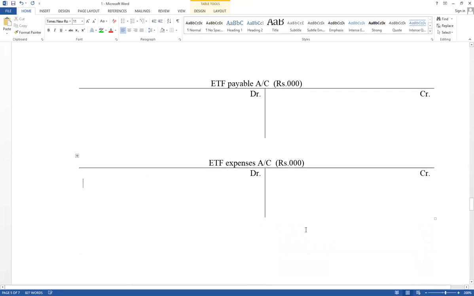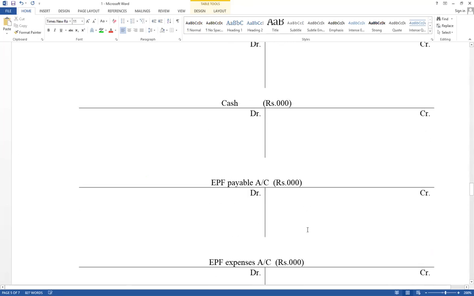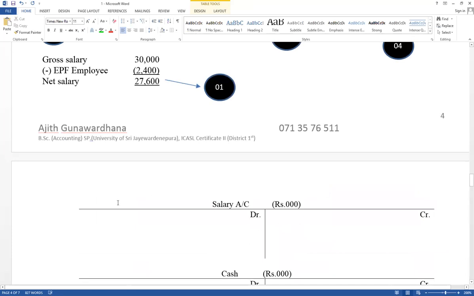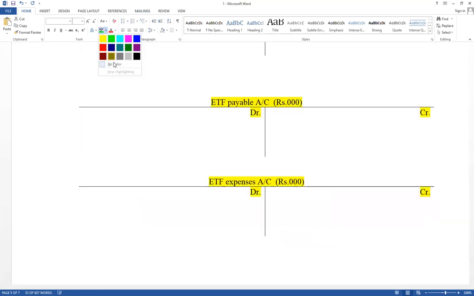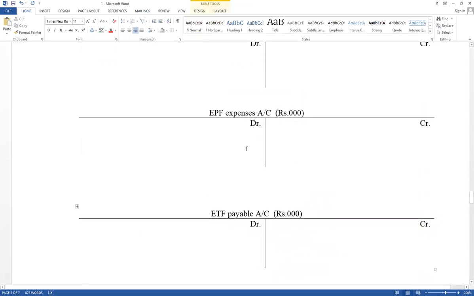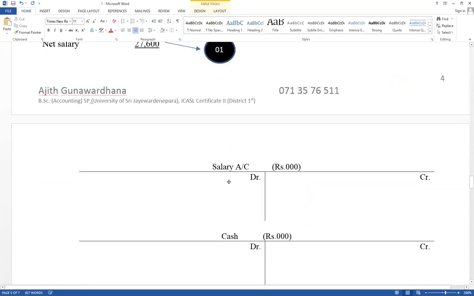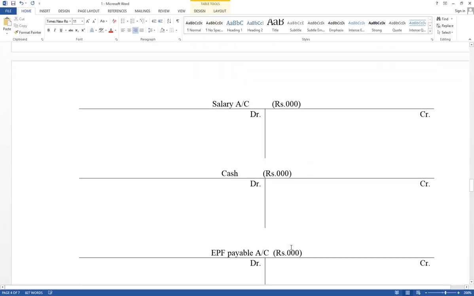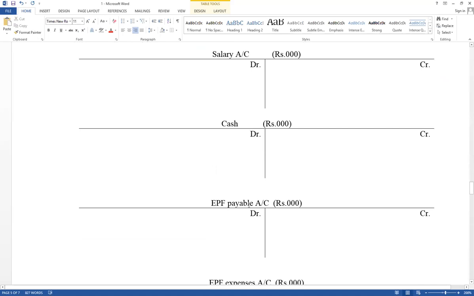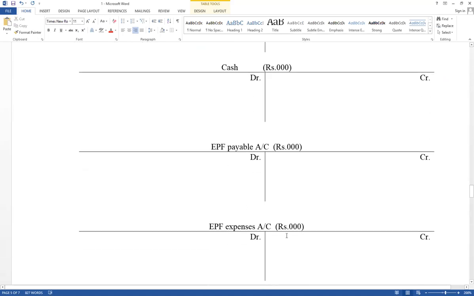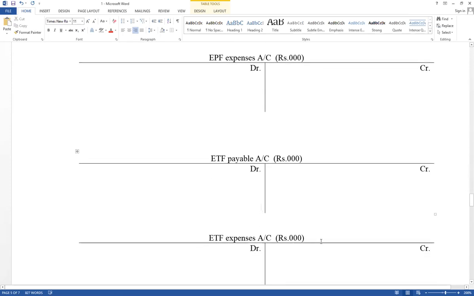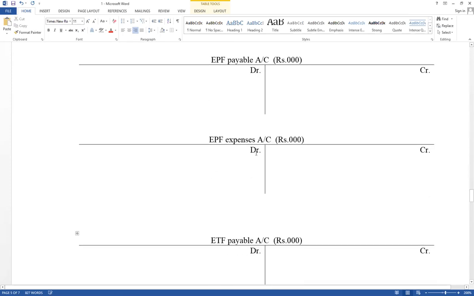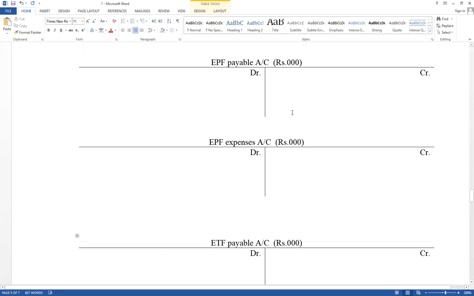There are 6 ledger accounts you have to prepare. Salary, cash, then EPF payable as well as EPF expense, ETF payable and ETF expense. Think about steps.